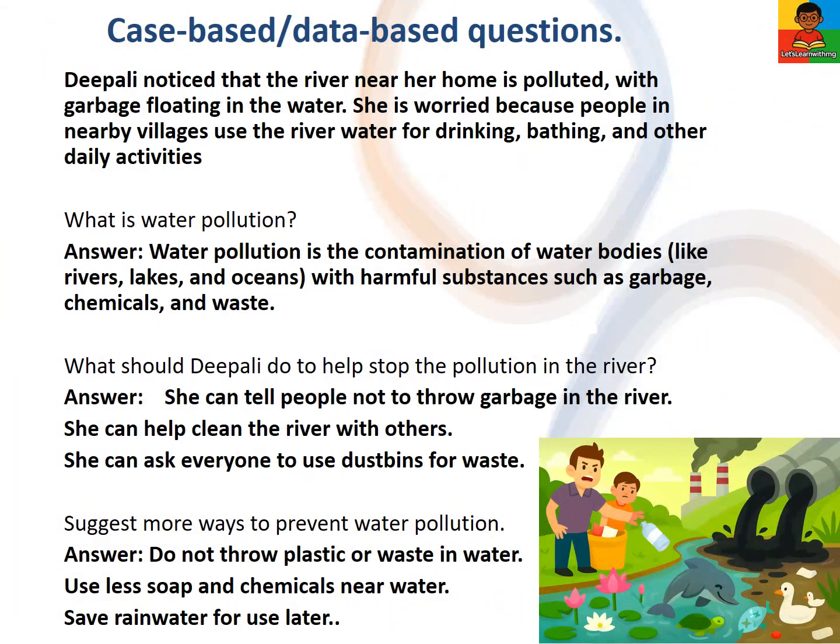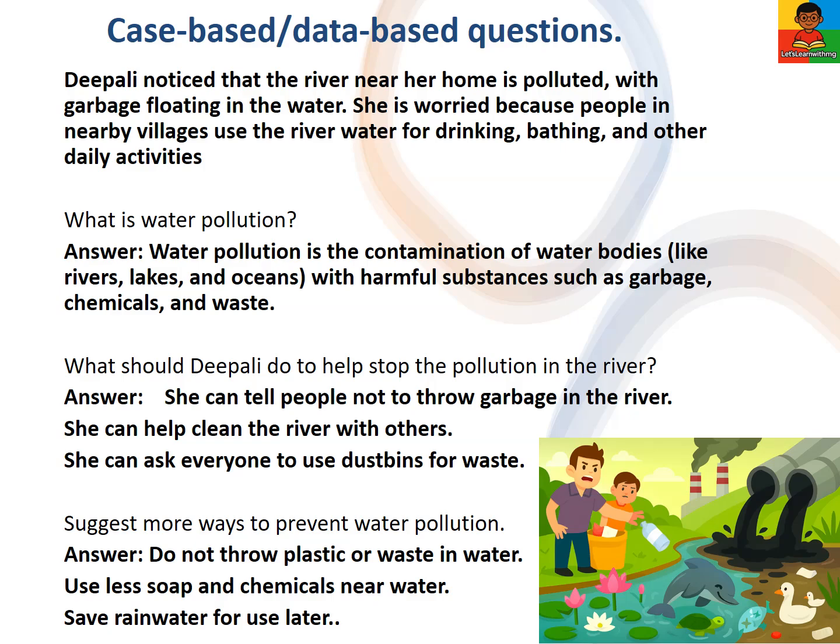Read this case. Dipali noticed that the river near her home is polluted with garbage floating in the water. She is worried because people in nearby villages use the river water for drinking, bathing, and other daily activities. What is water pollution? Water pollution is the contamination of water bodies like rivers, lakes, and oceans with harmful substances such as garbage, chemicals, and waste.